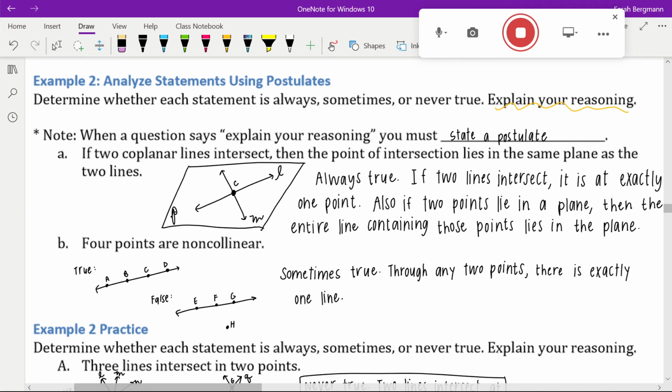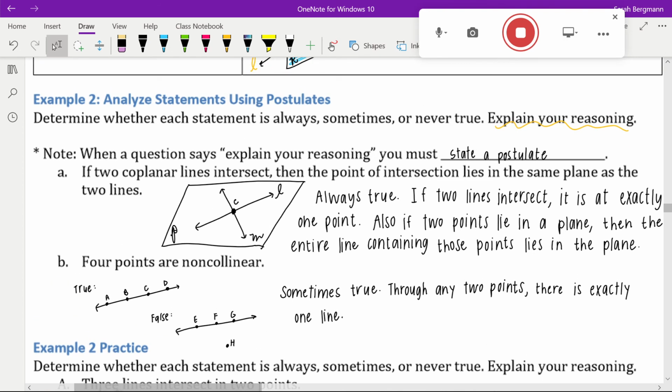The postulate that I chose to back up my answer is through any 2 points, there's exactly 1 line. However, we don't have a postulate about 4 points. All we know is that through any 2 points, there's exactly 1 line. It doesn't say anything about through any 4 points, there has to be exactly only 1 line. This is only sometimes true.